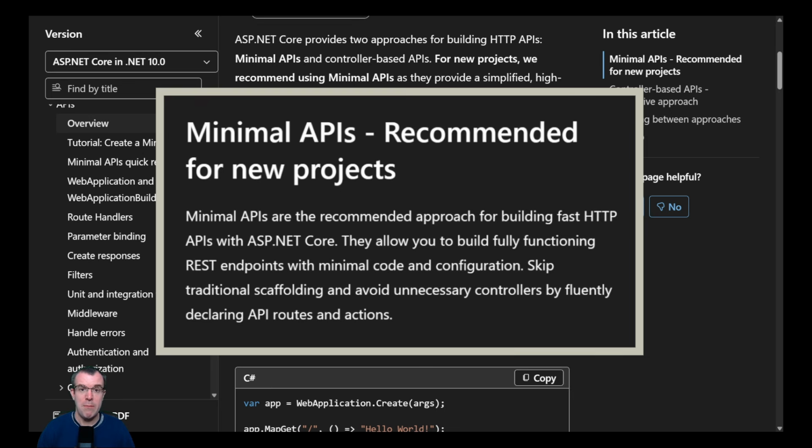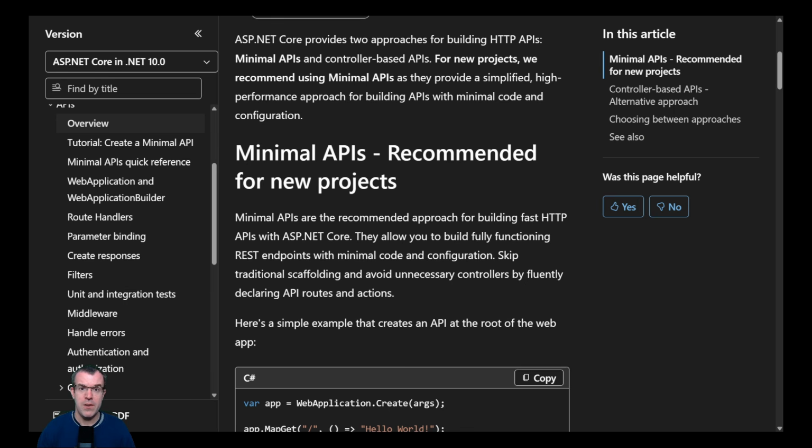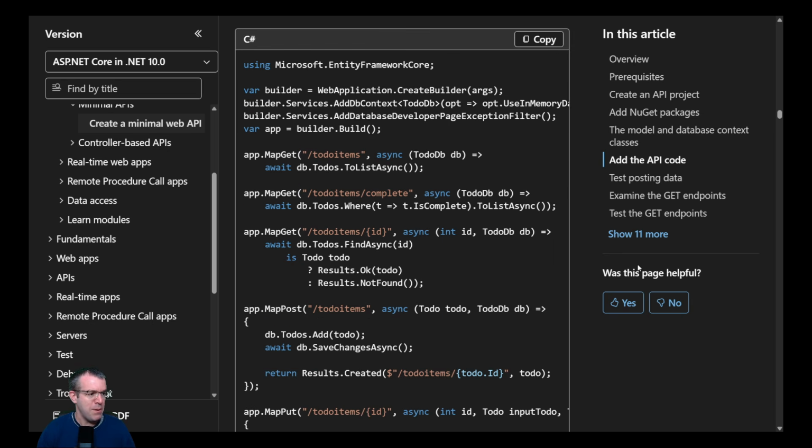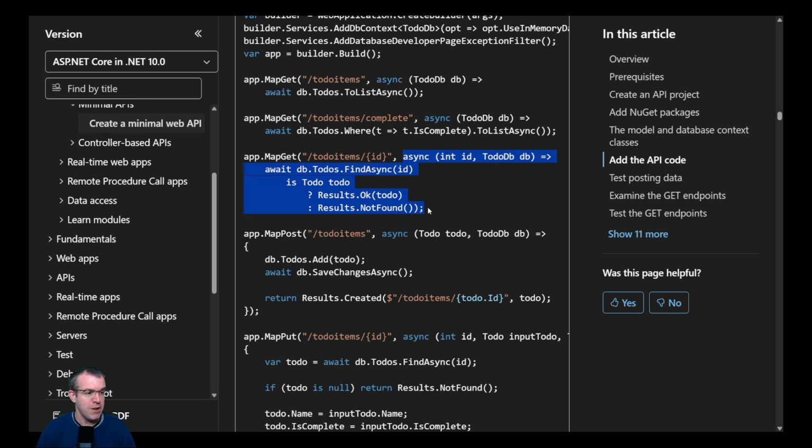Even Microsoft recommends minimal APIs for new projects, so it's about time we start thinking about migrating controllers to minimal APIs. But one of the things that infuriates me about the Microsoft documentation is how they present minimal APIs in program.cs. They make it look like you have to include all your endpoints in program.cs. And if you're using Lambda expressions or statements, you can't unit test them. But I'm going to show you a much better way of doing it.